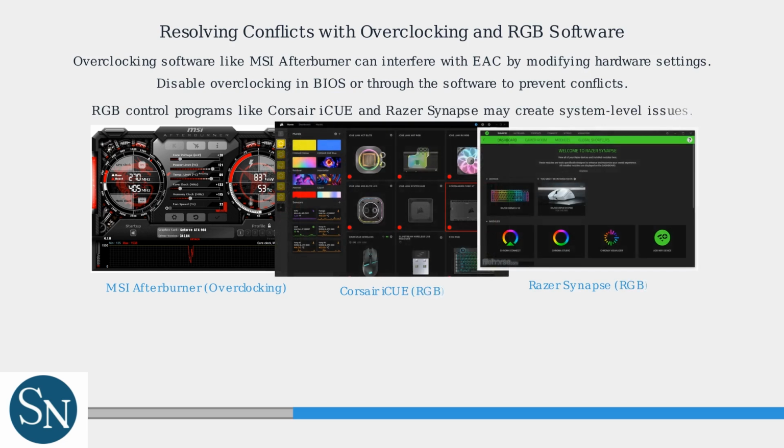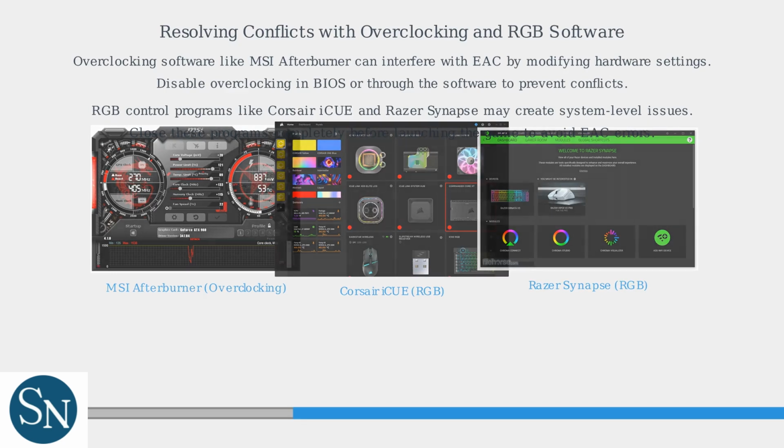RGB control programs such as Corsair iCUE and Razer Synapse manage lighting effects for peripherals. These programs can create system-level conflicts by accessing device drivers and system resources that EAC also monitors. To resolve this, close any running RGB software completely before launching your game. This ensures no background processes interfere with EAC's operation and reduces the chance of corruption errors.